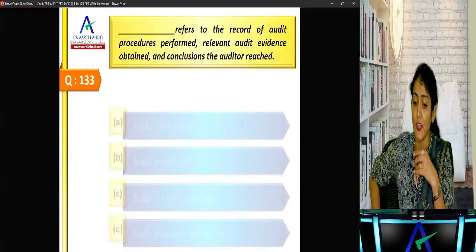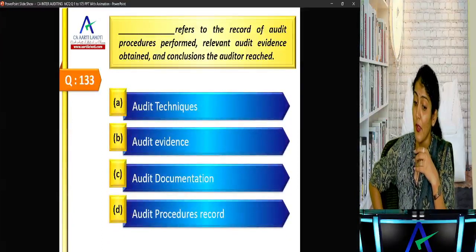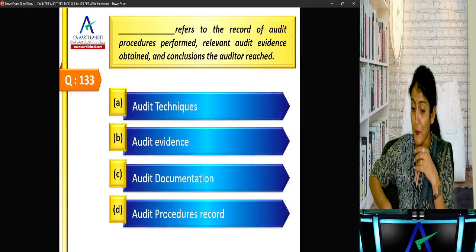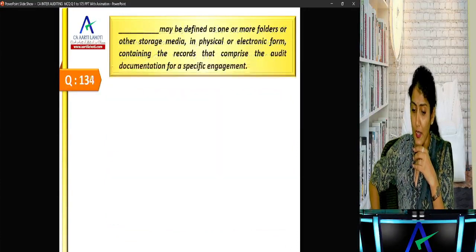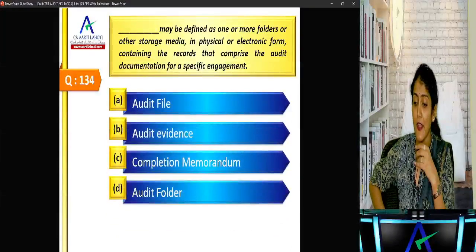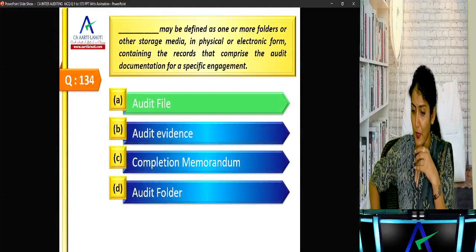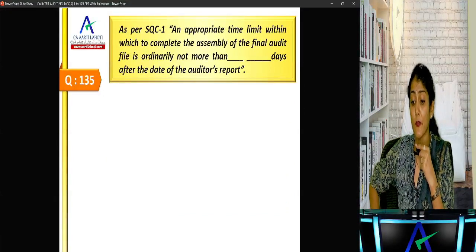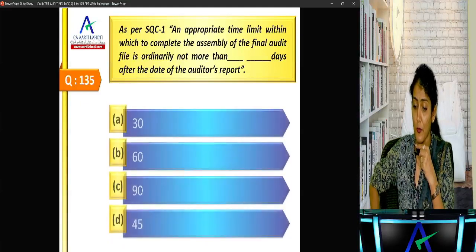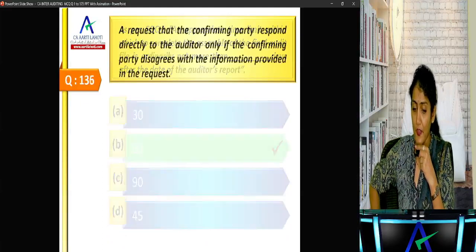Next one. Dash refers to the record of audit procedures performed, audit evidence obtained, and the conclusions reached, right? So audit documentation. Next one. Dash may be defined as one or more folders. Right, the audit file may be defined as one or more folders in physical or electronic form. Next one, as per SQC 1, the appropriate time limit within which to complete the assembly of the final audit file is ordinarily not more than 60 days after the date of the audit report.